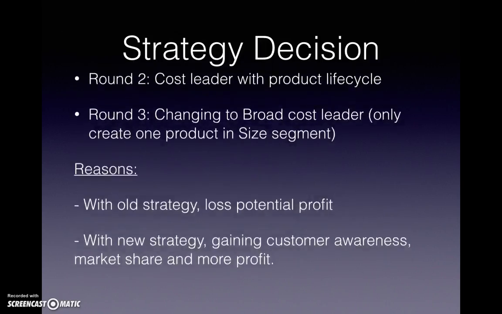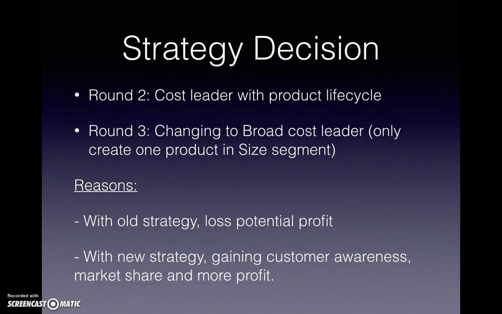In the strategic decision, at first in round 2, we chose the cost leader with the product life cycle. The reason we chose this one is because we think it can help us focus only on the high-end segment, traditional segment and low-end segment, and we do not care about the other two segments.